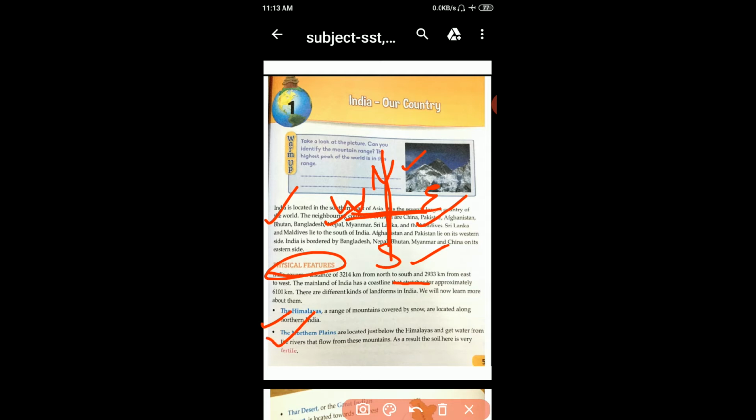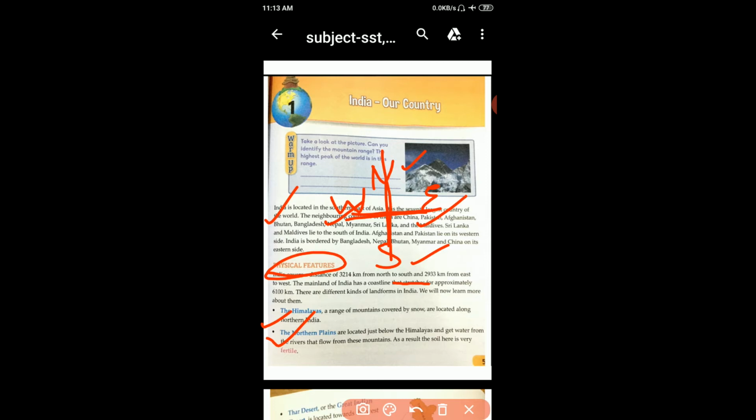Now, second, the northern plains are located just below the Himalayas and get water from the rivers that flow from these mountains. As a result, the soil here is very fertile. Second point is northern plains. A plain is a large area of flat land with few trees.